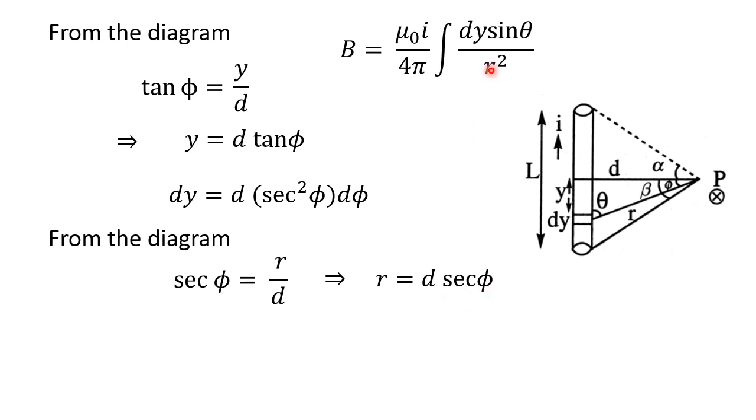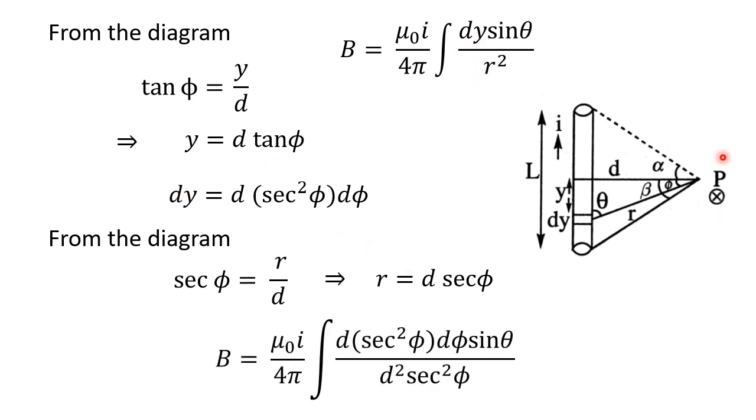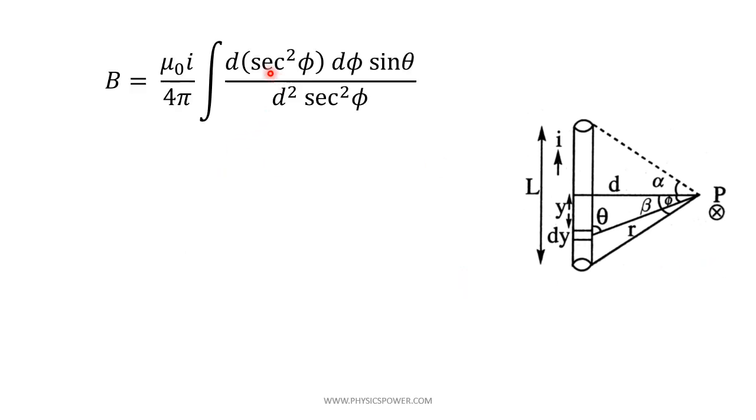So instead of r and dy we can write these two expressions, then we get the equation B equals mu naught I by 4 pi as usual, instead of dy, d secant square phi d phi into sin theta as usual, and in the denominator instead of r square, d square secant square phi. Now secant square phi cancels, and d cancels with one d in d square. Then the resultant expression will be simplified.